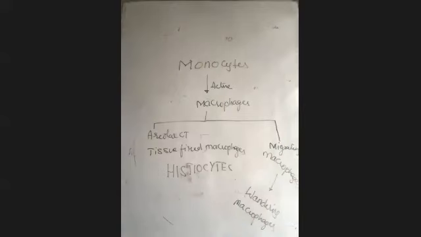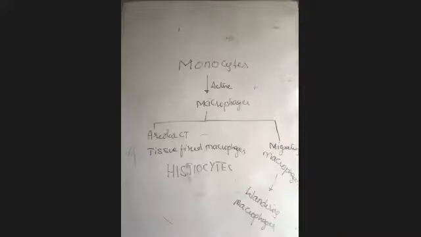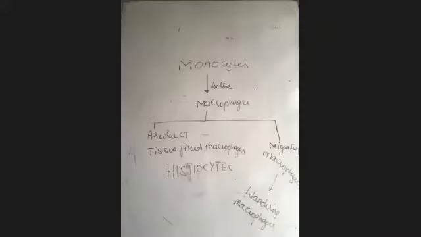So two cells end here: histiocytes and wandering macrophages. Let me ask a question to check whether it is clear. Who is called tissue fixed macrophages? Histiocytes. Very good. Who is called migrating macrophages? Wandering macrophages. What are the inactive WBC agranulocytes which get activated as macrophages?